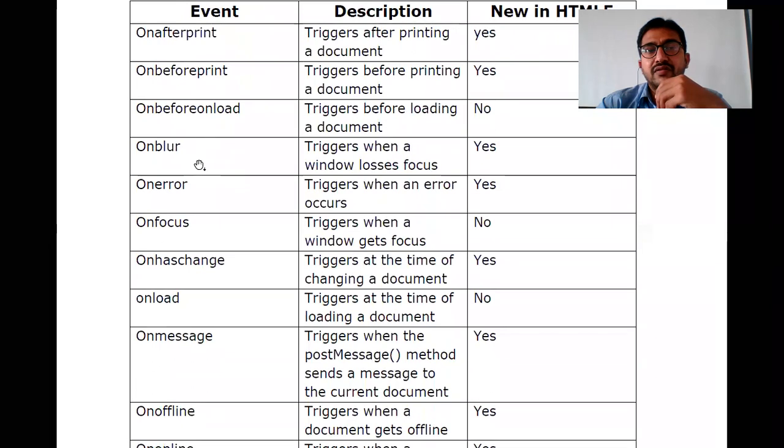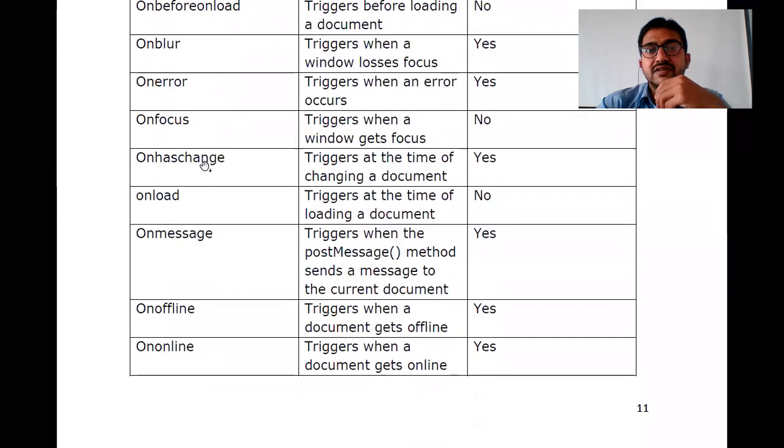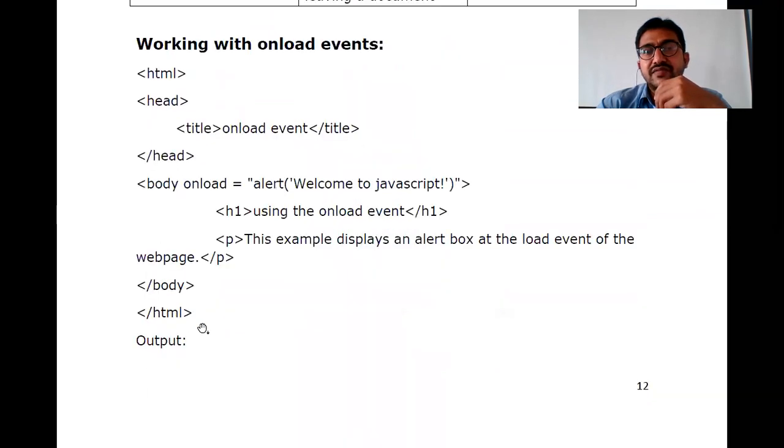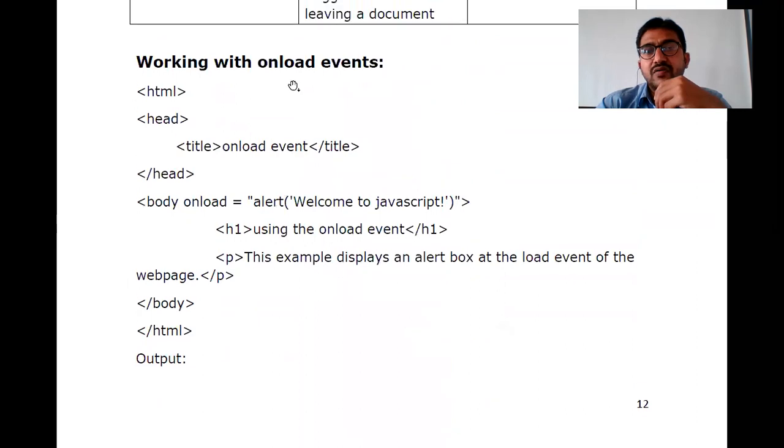There are onbeforeunload, onload, onblur, onerror, onfocus, onhashchange, onmessage, onoffline, and ononline. Like this, different types of events are there. So with onload, when an HTML page is automatically loaded, what do you need to display? Welcome to JavaScript, an alert message is displayed here. Onload is an automatic event which fires when the page is loaded. Onload means, when the page is loaded, what type of action do I need to do?